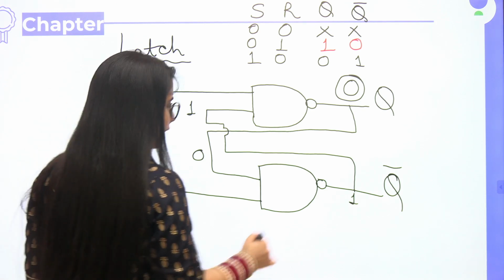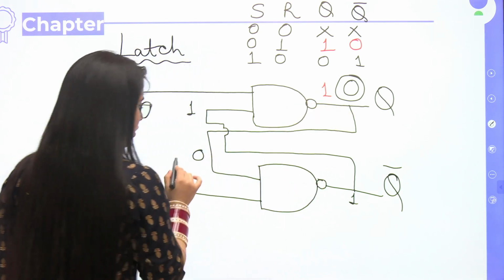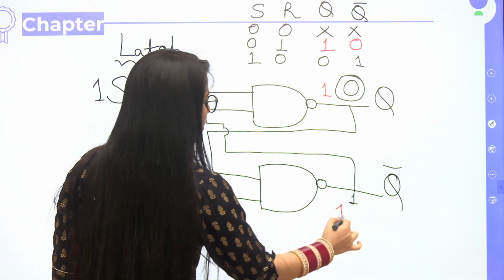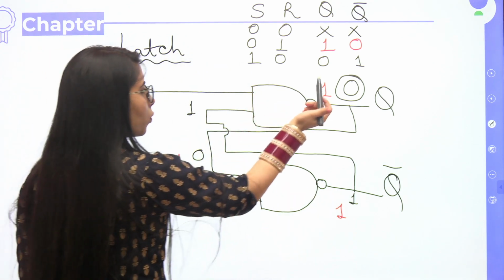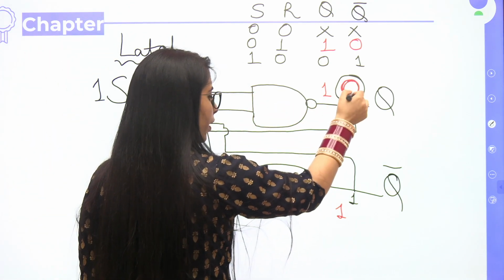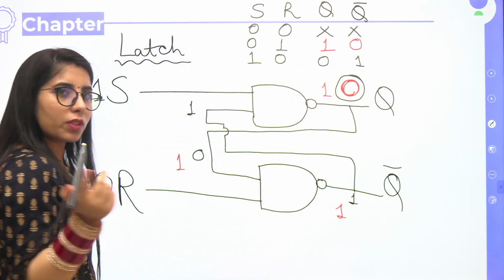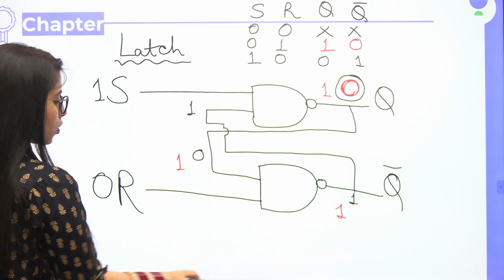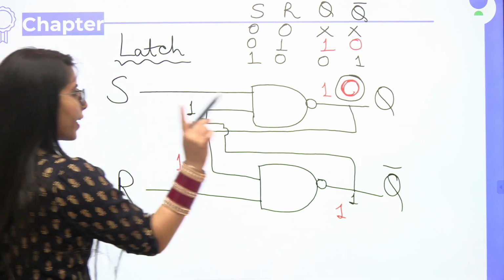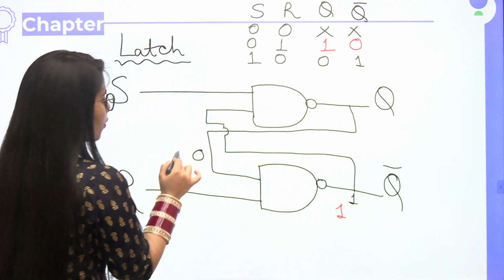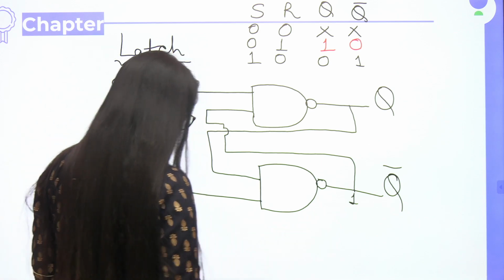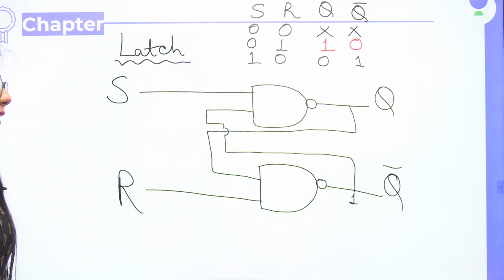Means if I take it as 1 now, then what will happen? 1, 0 complement 1 and 1, 1 complement 0. Means again I'm getting the 0 here. So that means my Q value is 0 in both the cases. Even if I have assumed it to be 1, I'm not getting the 1 back. So this is how you will be considering it, and that's how it's giving you the output. I hope it's getting clear to everyone.